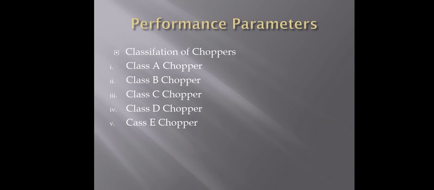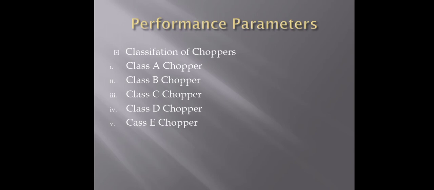Then the duty cycle can be varied only between a minimum and maximum value, which limits the minimum and maximum value of the output voltage. The ripple factor in the load current depends inversely on the chopping frequency f. Therefore, to reduce the load ripple current, the frequency should be as high as possible.